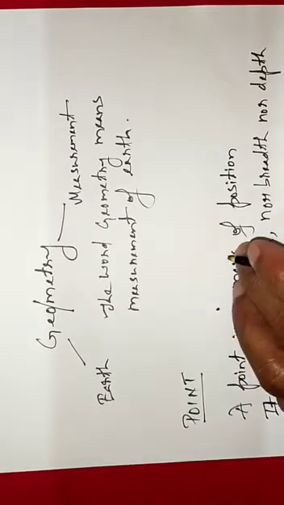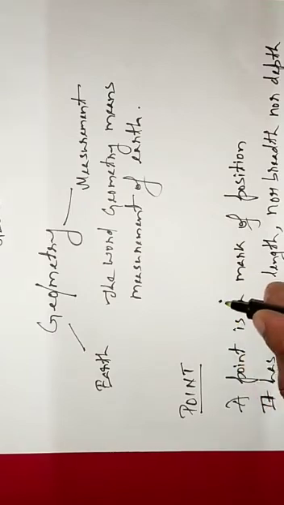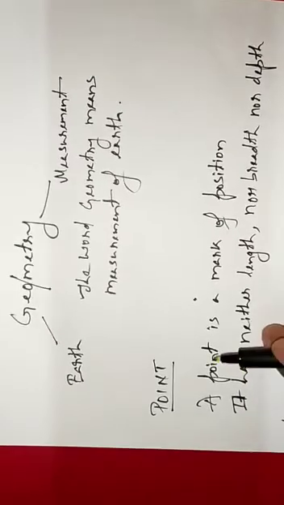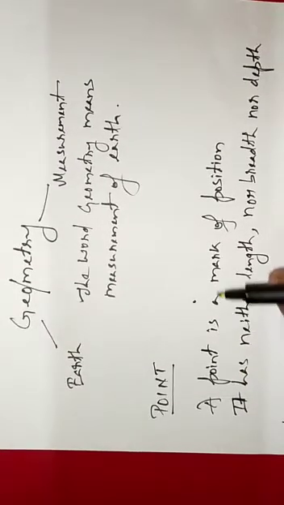Now children, can you say what this is? It is a point. So what is a point? A point is a fine mark of position. It has neither length nor breadth nor any depth.